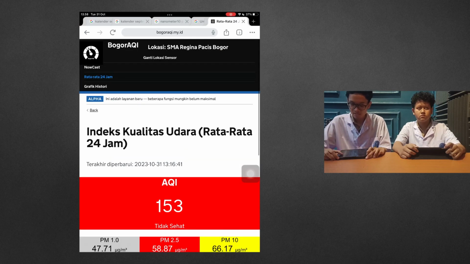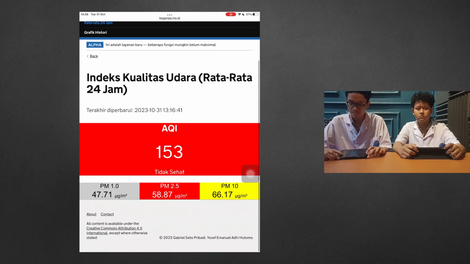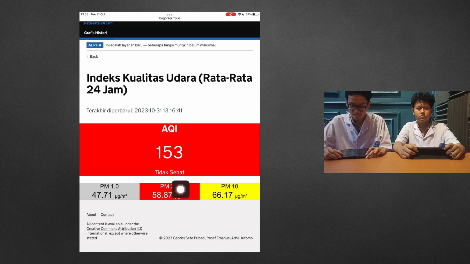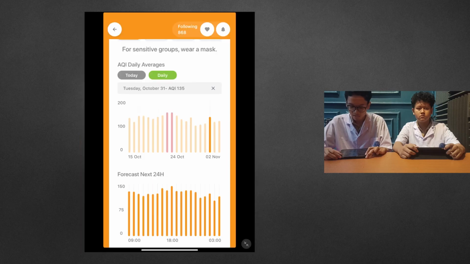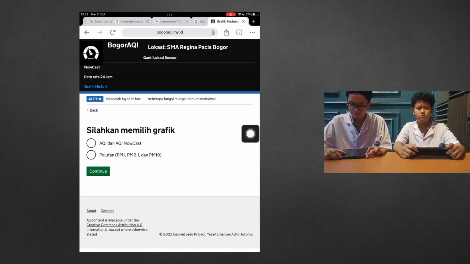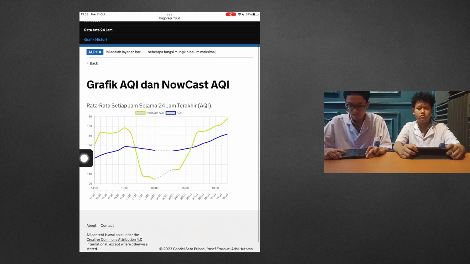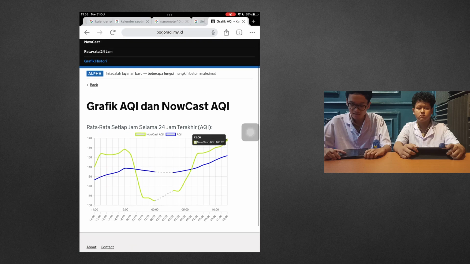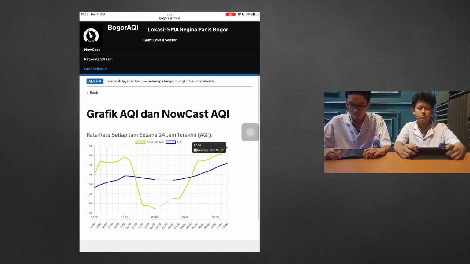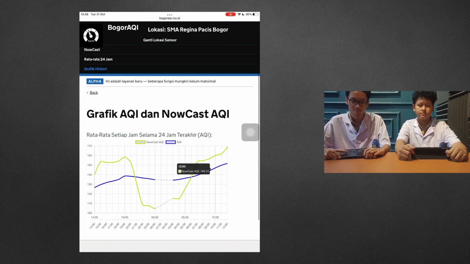Now let's see the average AQI in the last 24 hours. In the last 24 hours, the AQI is 153, which is categorized as unhealthy. The data also did not differ significantly from NAFAS. And now let's see the chart. First, the AQI and no-case AQI chart. The best air quality is at 12 AM at 104 AQI, and the worst is at 12 PM at 168 AQI. This is most likely caused by the change in wind direction.